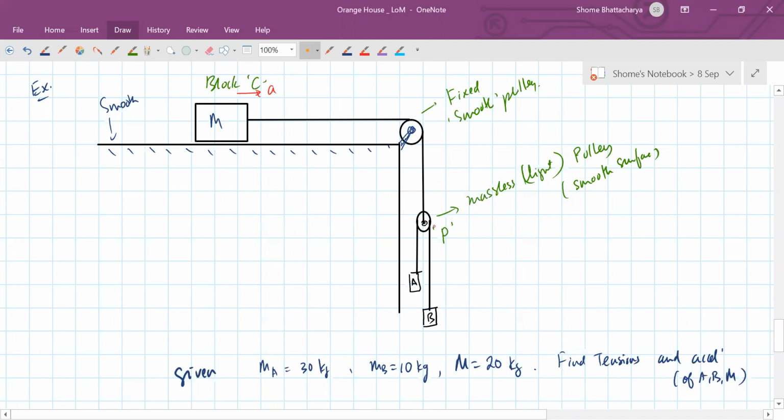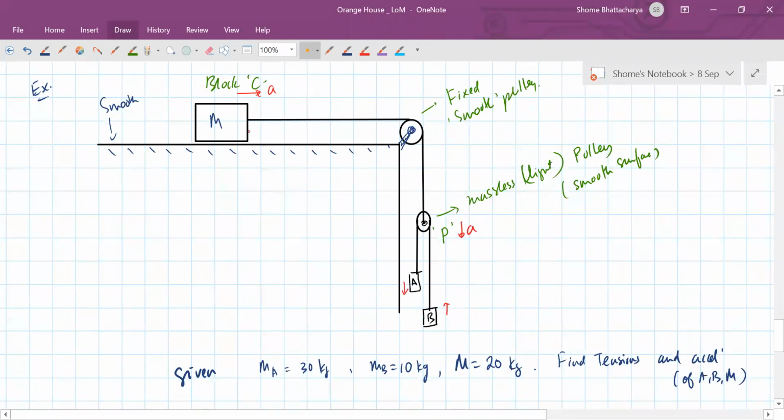So this particular pulley will also be accelerating downwards at a. And what will happen now in the pulley's frame? B is the lighter block, so it will be accelerating upwards, and A is the heavier block, so it will be accelerating downwards.